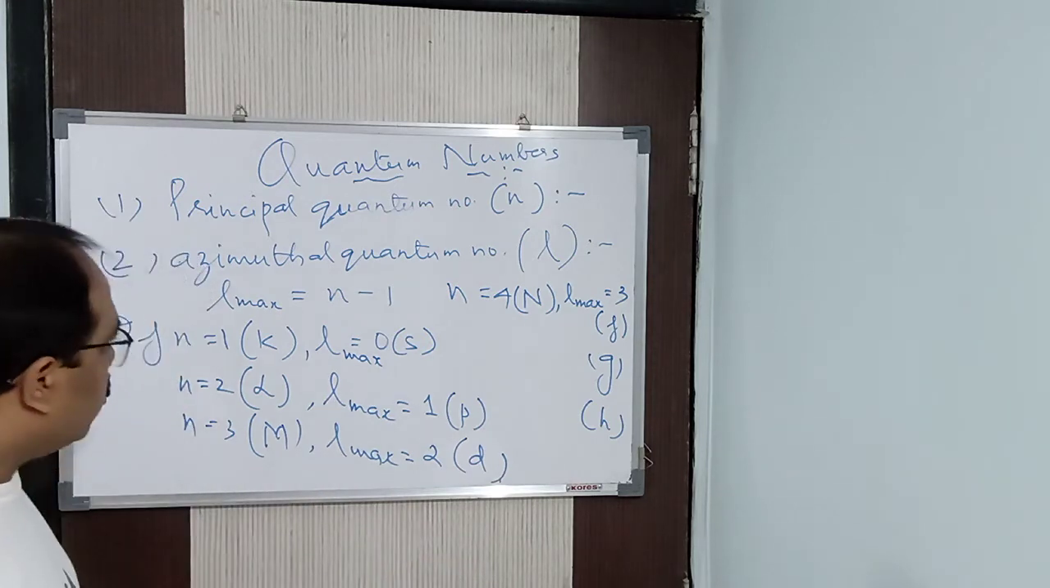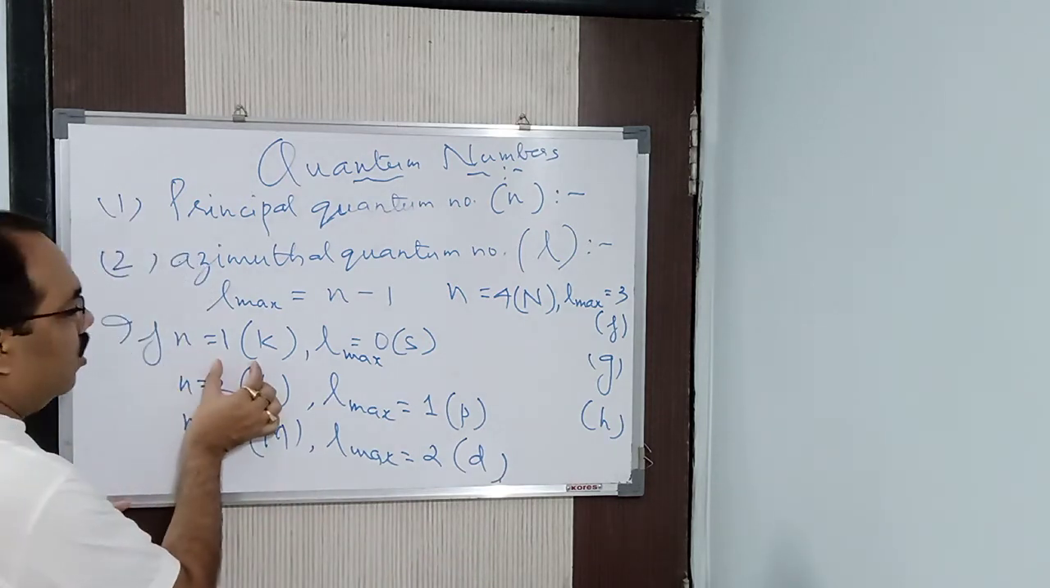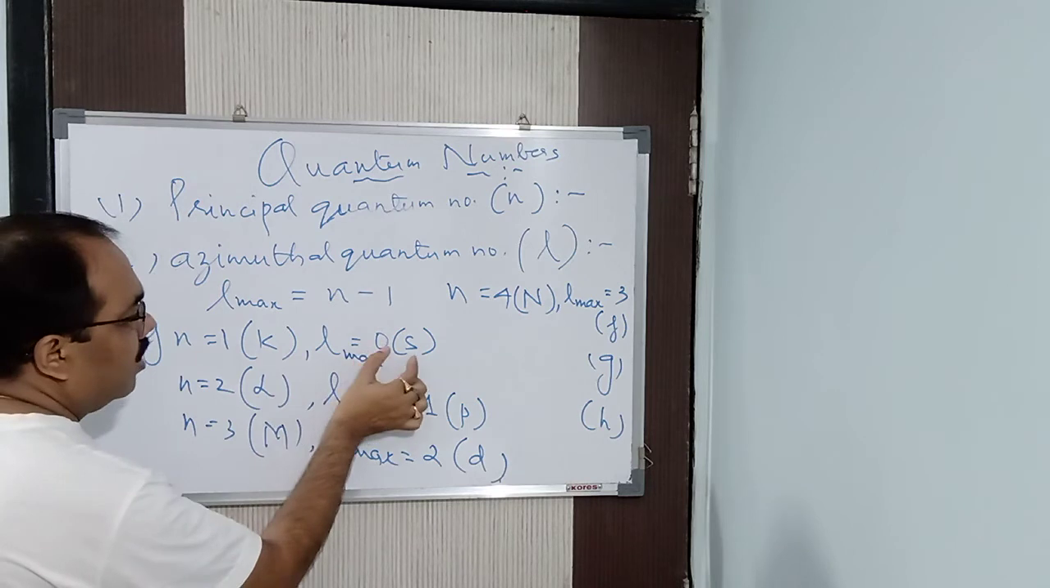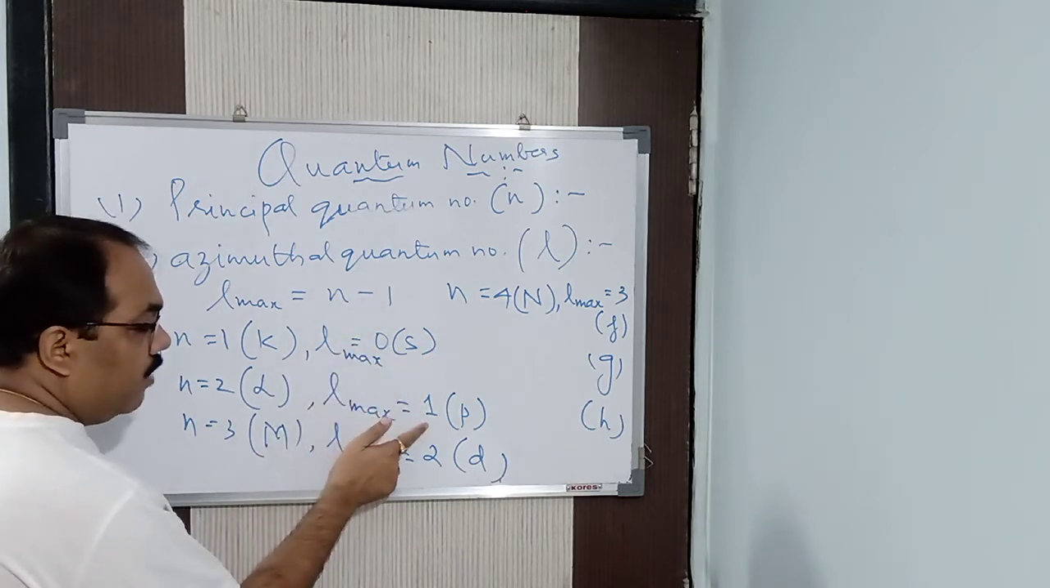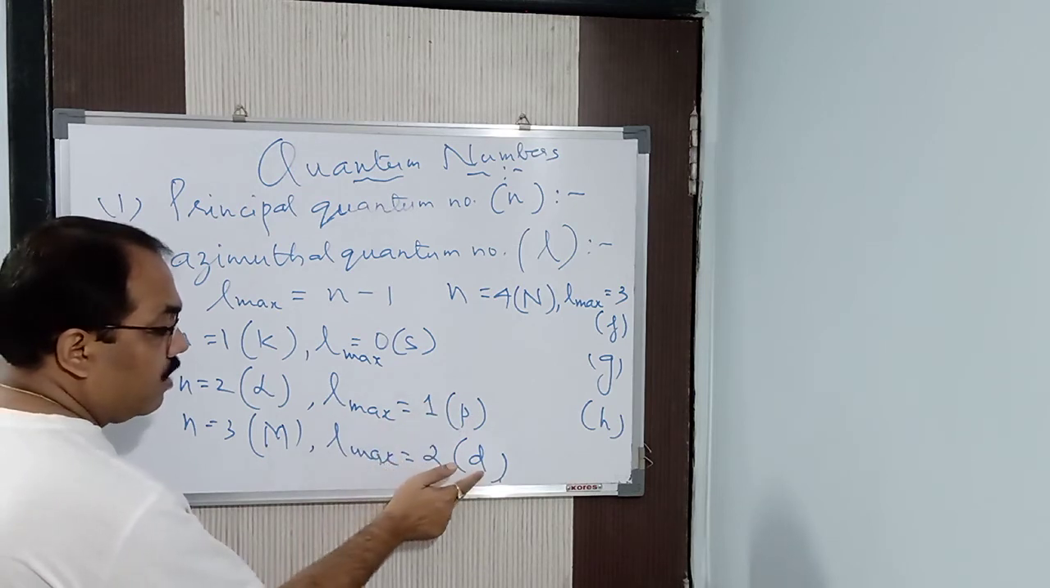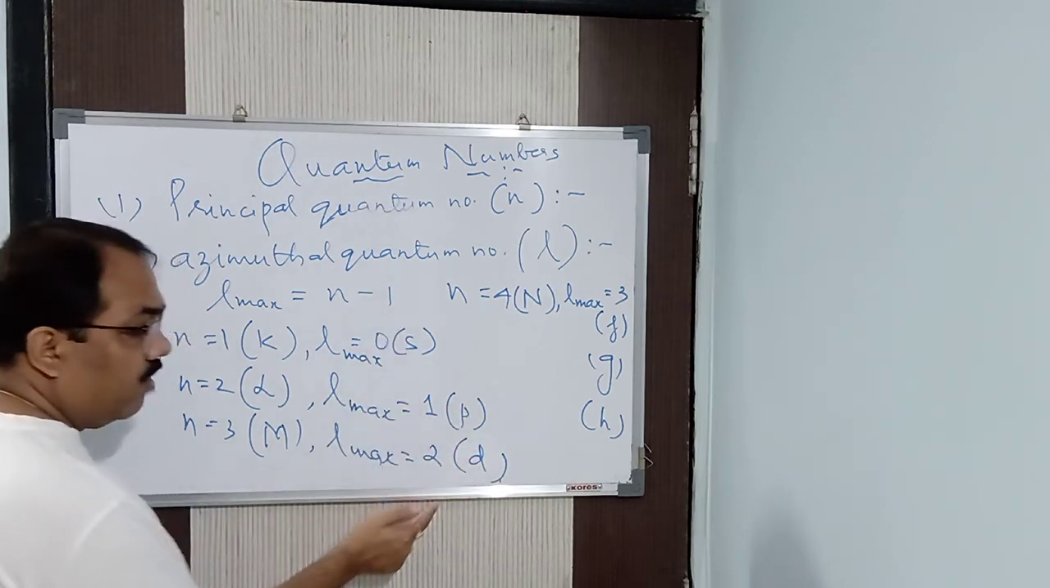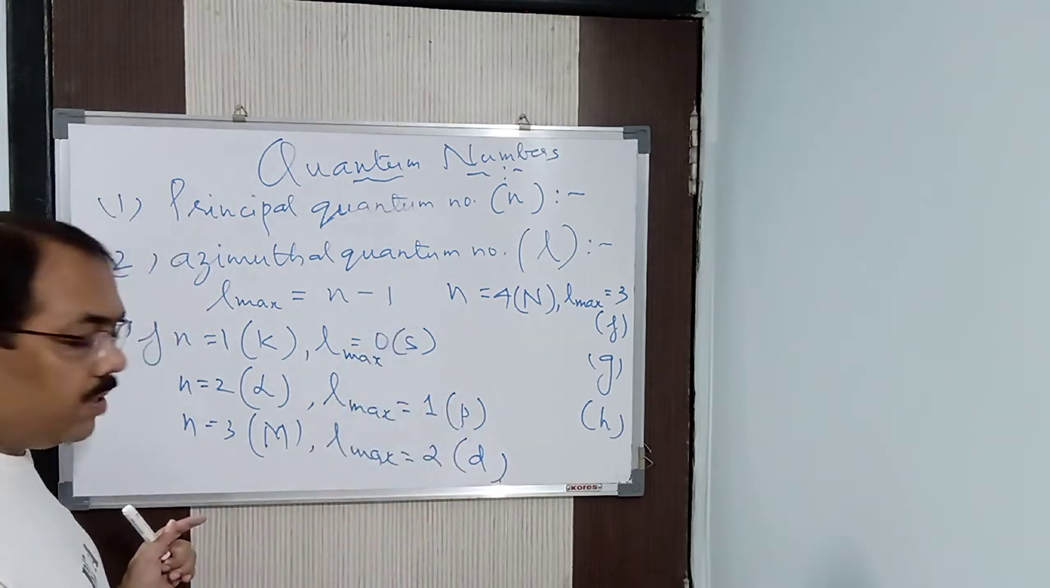Clear? Fine. So let me tell you again. If n is equal to 1, there is a K shell. Then the maximum value of L is 0. So what is the designation of 0? 0 means which subshell? S subshell. 1 means which subshell? P subshell. 2 means which subshell? D subshell. These are the designations I have given, the designation of a particular subshell.